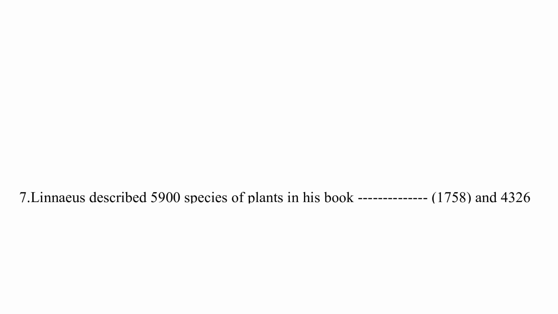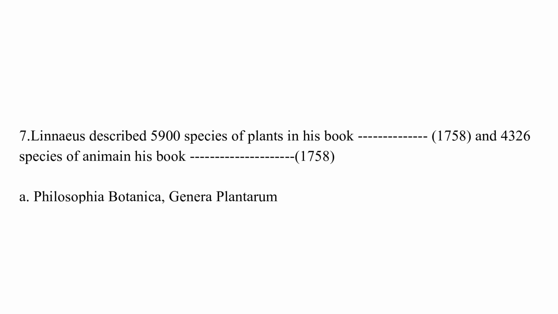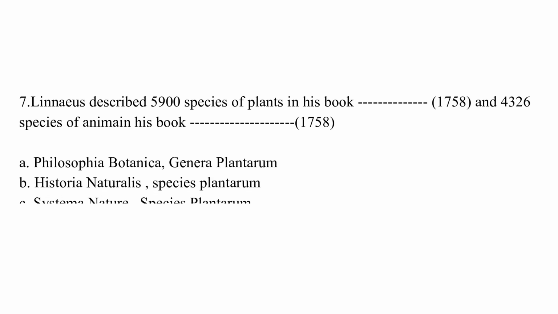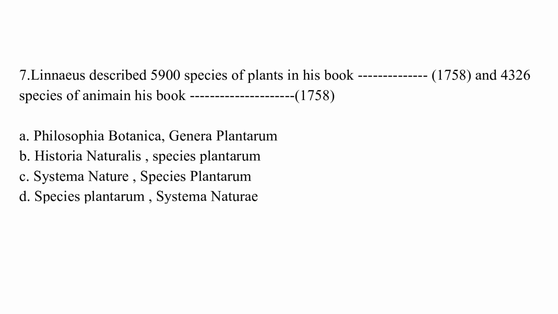Linnaeus described 5,900 species of plants in his book in 1753 and 4,326 species of animals in his book in 1758. The options are option A, Philosophia Botanica and Genera Plantarum.